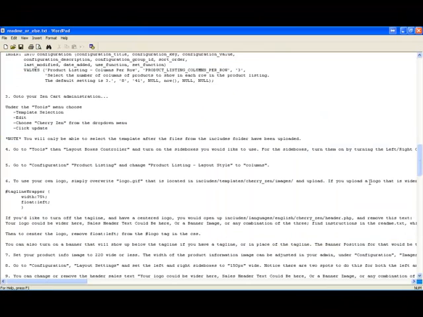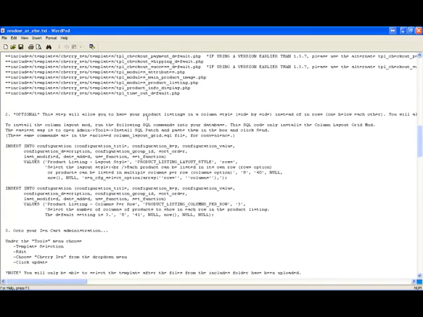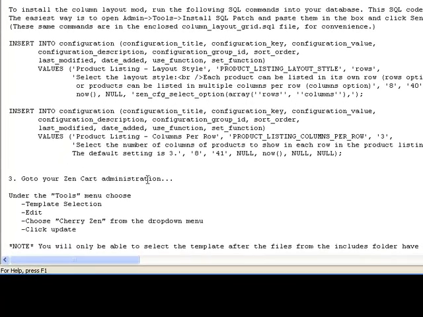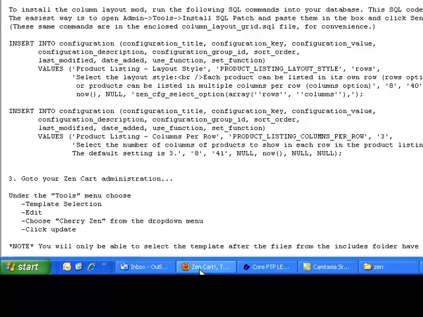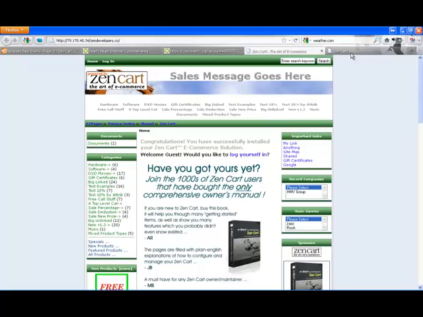And there we go. Step 3, step 2 was optional. Say we'll leave that to another time. This time we're going to go straight to step 3, go to our administration page, which I happen to have open here.